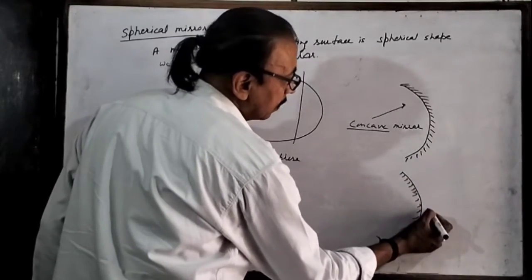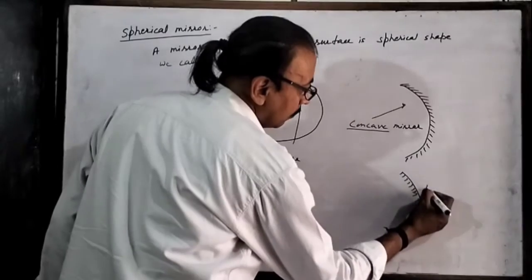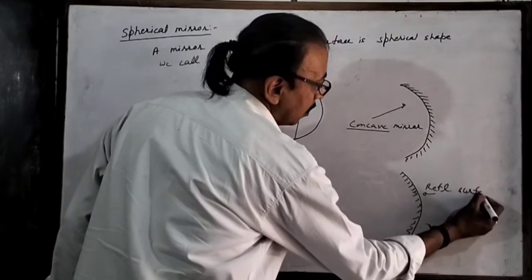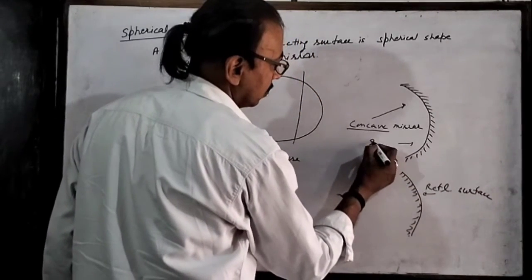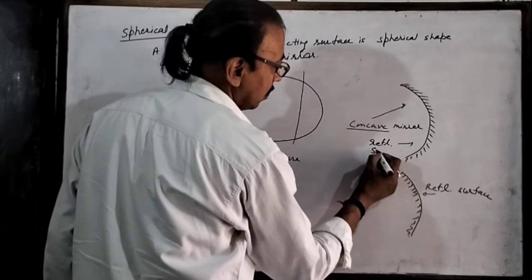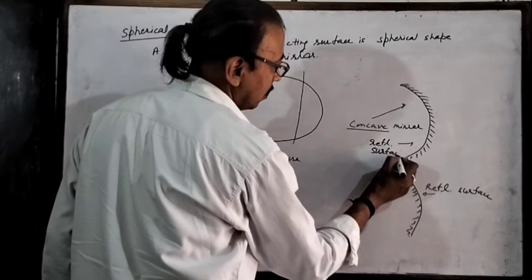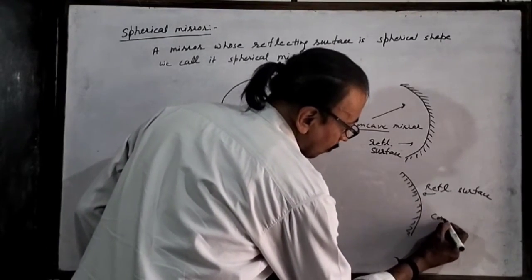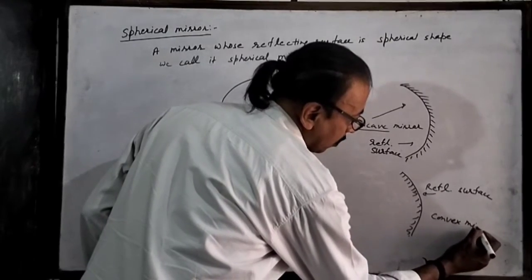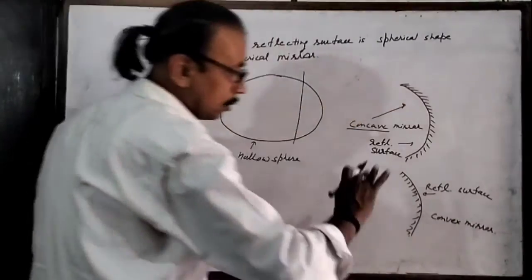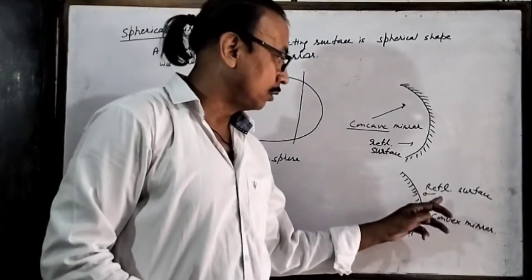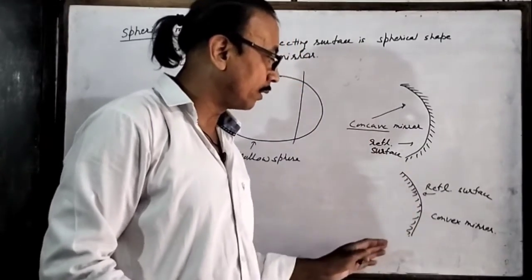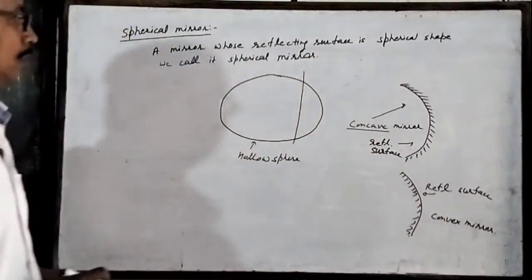Concave mirror. And if we polish it from inside, and the opposite side is the reflecting surface, then here it is the reflecting surface. This is called a convex mirror. Convex means bulge out, जो खुला हुआ हो. Means here the reflecting surface is curved outward. Outward जो curved है reflecting surface वो convex mirror हुआ.